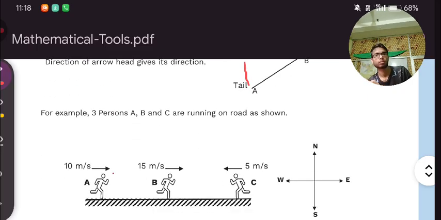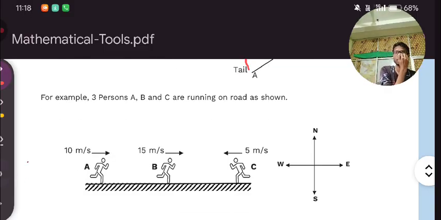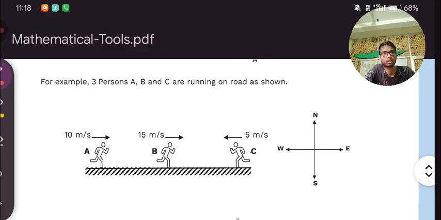For example, three persons A, B, and C are running on a road. Here you can easily observe that two persons are running in the same direction, but the third person is running in the opposite direction. So the third person is running in the west direction and these two persons are running in the east direction. The first person, A, is running with 10 meter per second in the east direction, and this person is running with 15 meter per second in the east direction.